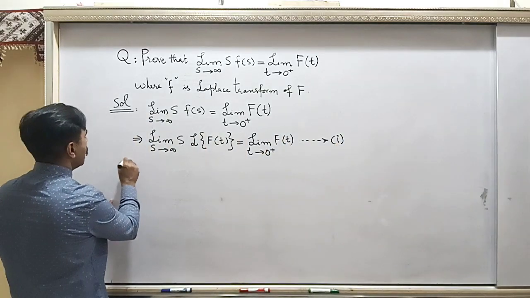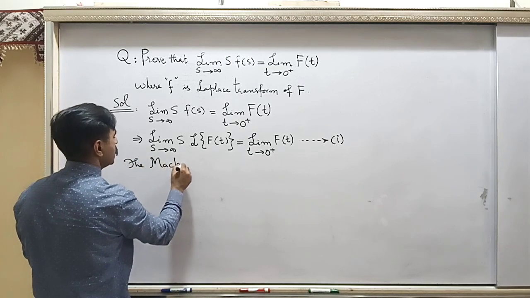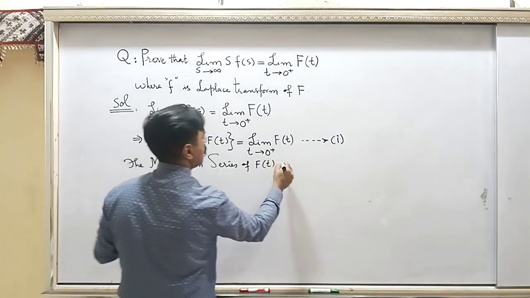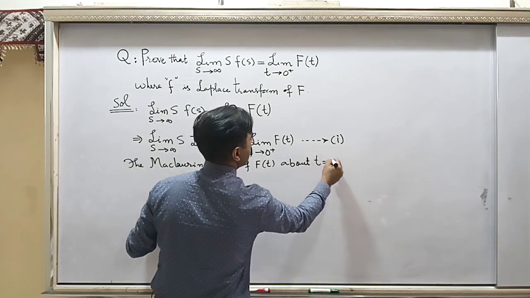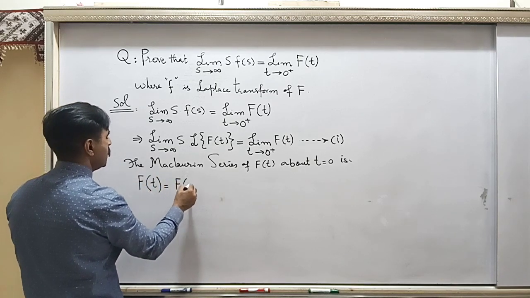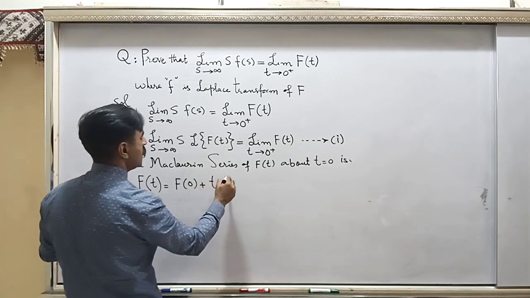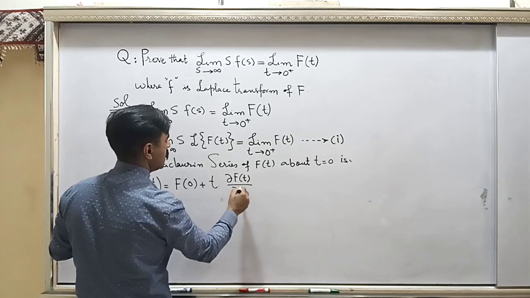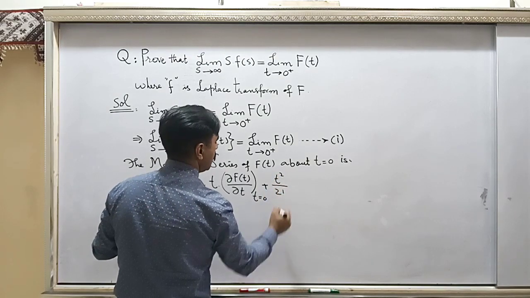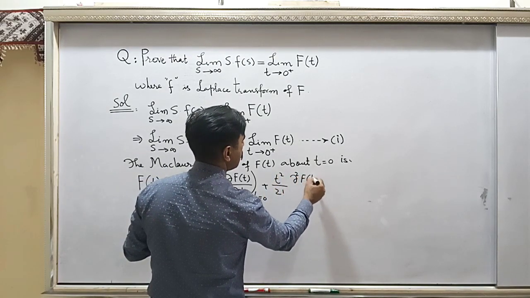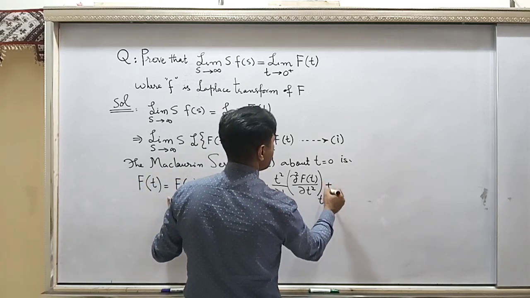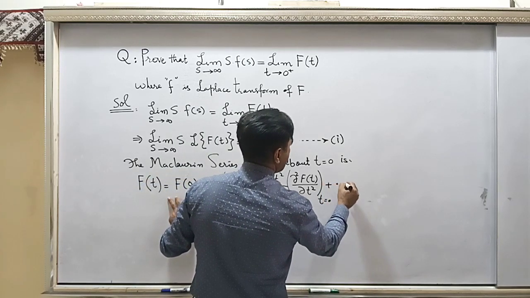Accordingly, the Maclaurin series of F(t) about t equal to 0 is, that formula is: F(t) equals F(0) plus t times the derivative of F at t equal to 0, plus t square over 2 factorial times the second derivative of F at t equal to 0, and so on, dot dot dot.